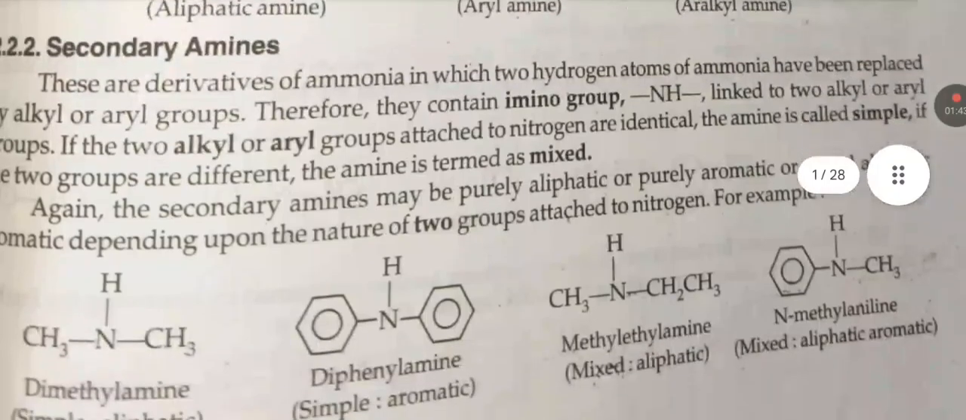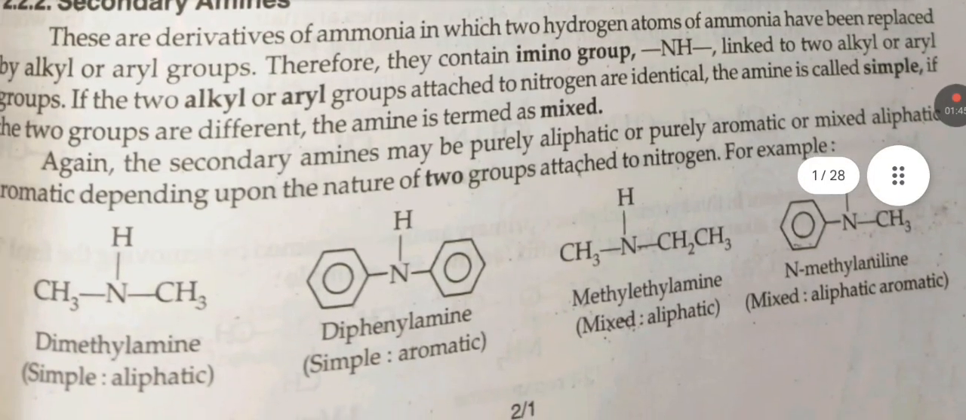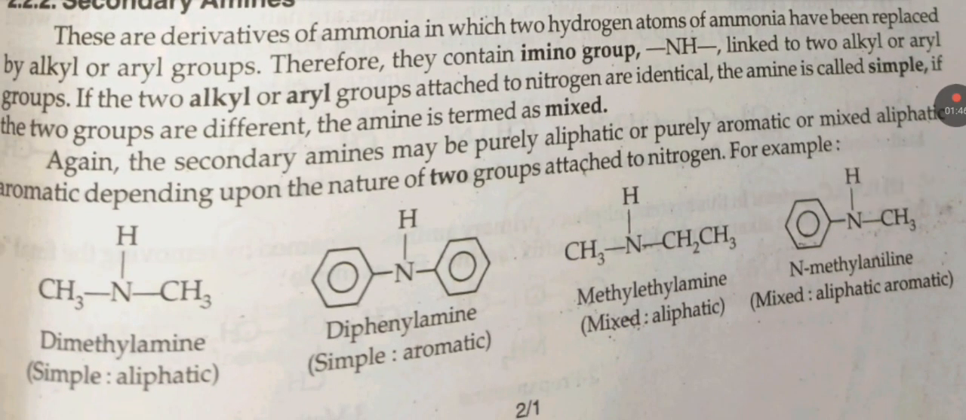Secondary amines. These are the derivatives of ammonia in which two hydrogen atoms of ammonia have been replaced by alkyl or aryl group. Therefore, they contain imino group NH linked to two alkyl or aryl groups. If the two alkyl or aryl groups attached to nitrogen are identical, the amine is called simple. If the two groups are different, the amine is termed as mixed.